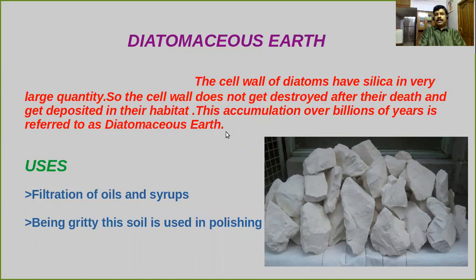Is it clear? Repeat once again. The cell wall of diatoms is seen as a soap box. The cell wall has a large amount of silica deposition. So the cell wall does not get destroyed after the death of the organisms. After the death of these organisms, what happens? That cell wall gets deposited in their habitats. This accumulation over billions of years is referred to as diatomaceous earth. Dear children, this is the diagrammatic representation of diatomaceous earth. It is a special type of stone or soil.